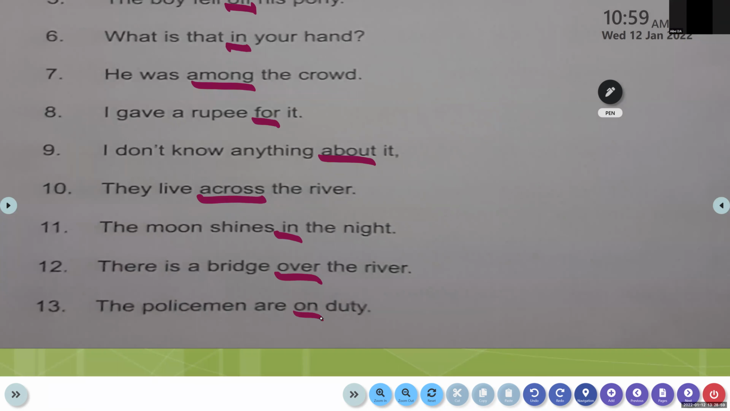Those who haven't finished, please do it. It's time for us to wind up today's session. It is an easy job, children. The answer keys will be sent to you, so you can verify your answers with this.